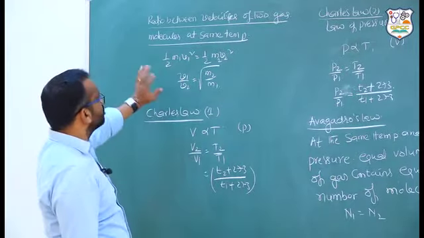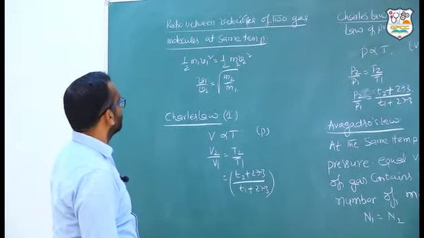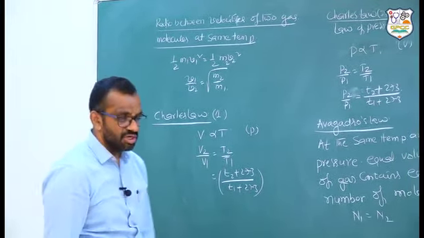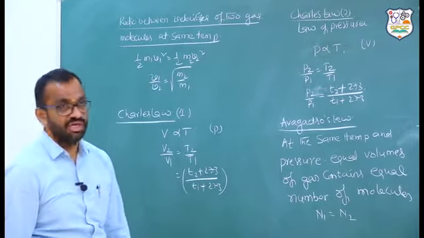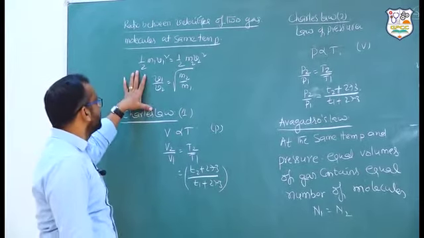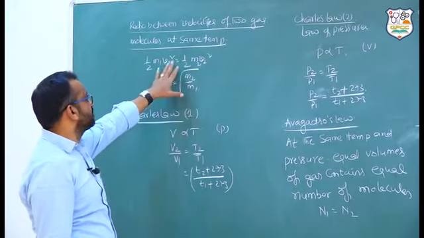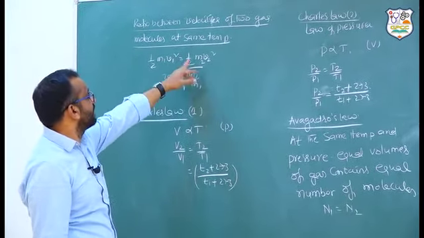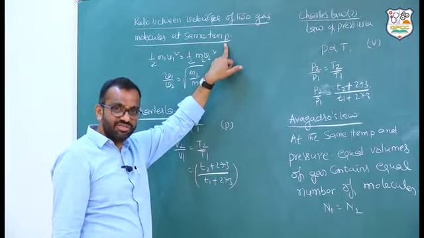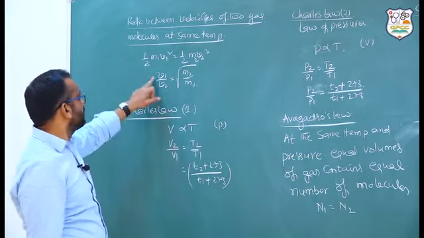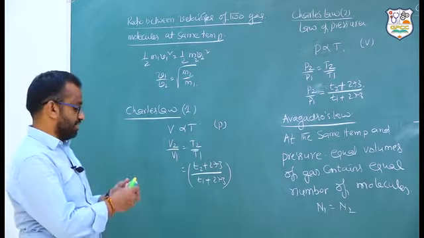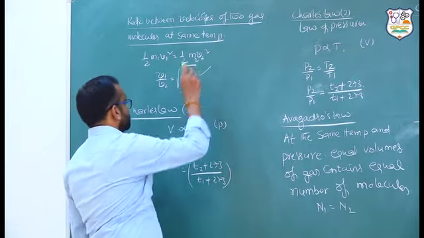So, what is the ratio between the velocities of two gas molecules at the same temperature? The masses of the two gas molecules are given. What is the ratio of their velocities? Here we have to start the problem with half m1 v1 square is equal to half m2 v2 square at a given temperature. When temperature is constant, the kinetic energy of the gas molecules is the same. So, v1 by v2 is root of m2 by m1. This is one formula to solve the problems.